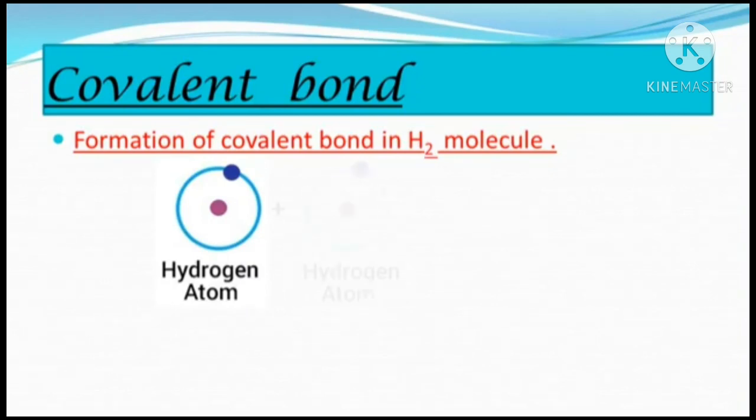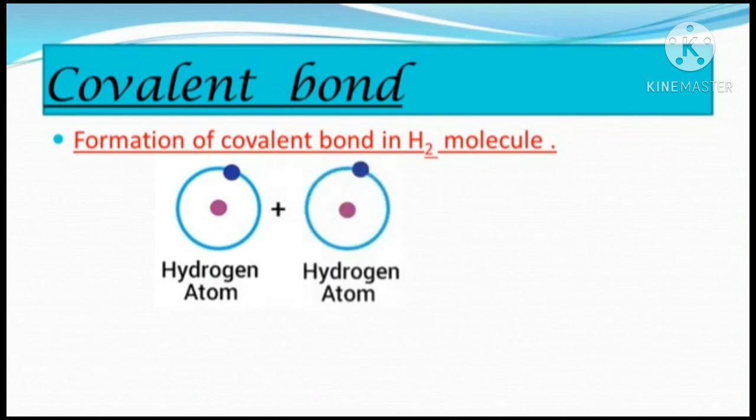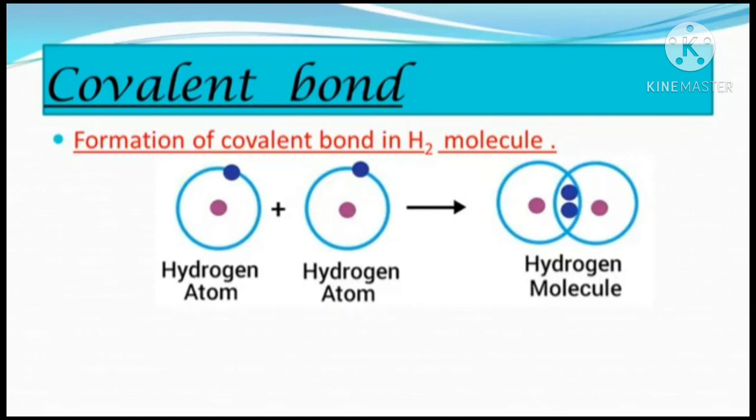The two atoms of hydrogen are identical and have similar tendency, and therefore they share their electrons with each other. As a result, the electron duplet of both hydrogen atoms is complete and a chemical bond is formed between them. The chemical bond formed by sharing of valence electrons of two hydrogen atoms is called a covalent bond. That means a bond formed by sharing of electrons is a covalent bond.